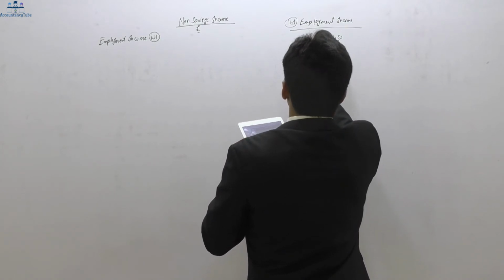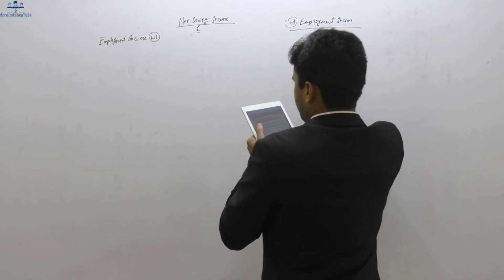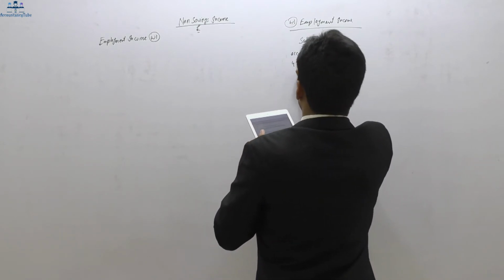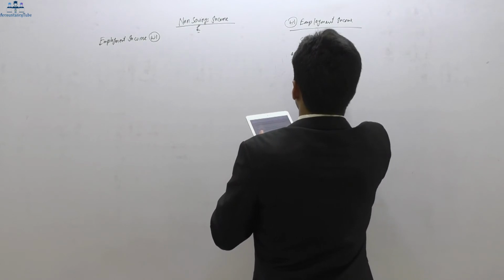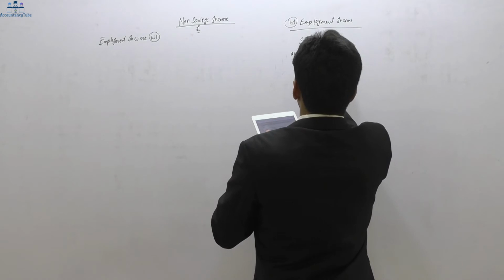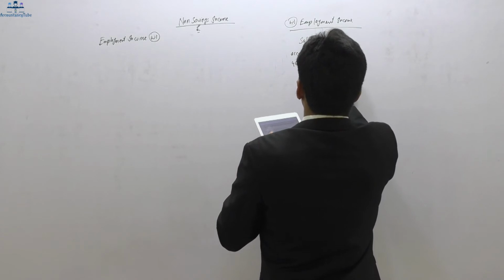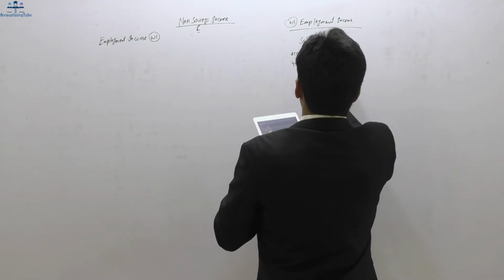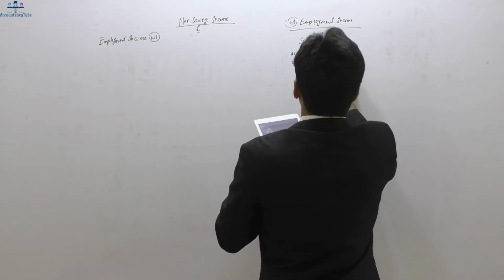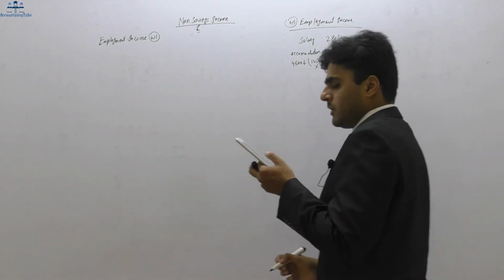Now in accommodation, how much is it? £4,600 plus 145,000 less £75,000, which is the threshold, times 2.5%, which is the official interest rate. So whatever this amount is, that will go here. That is my accommodation.